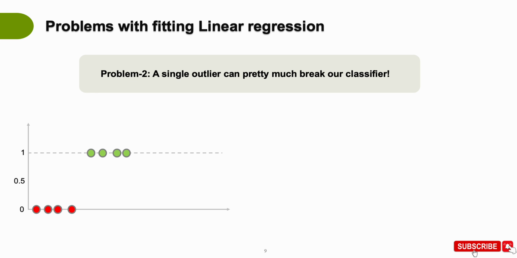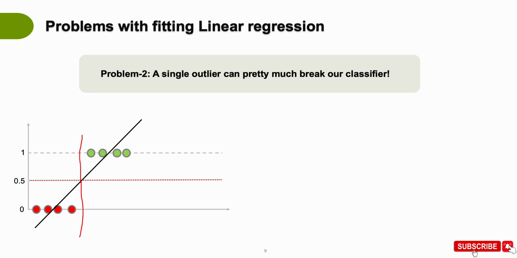So let's say we have these two classes, green and red, and we have fitted a linear regression model, and we have solved our first problem, that we have taken, let's say, 0.5 as a threshold. And if we take this, essentially now we have a right classifier, which is classifying all these points correctly, right? So these points would be in one class, and the red point would be in another class. So far it's good, right?